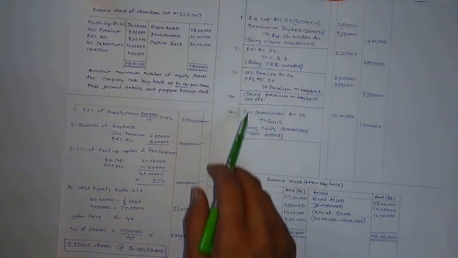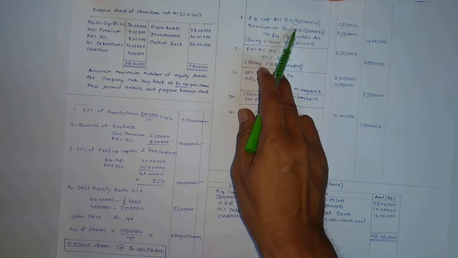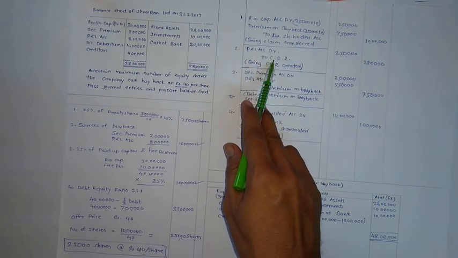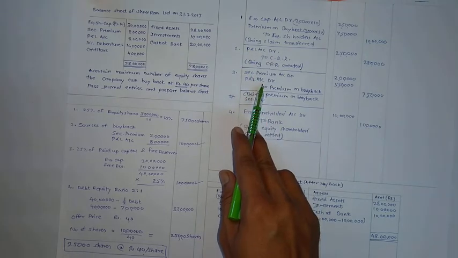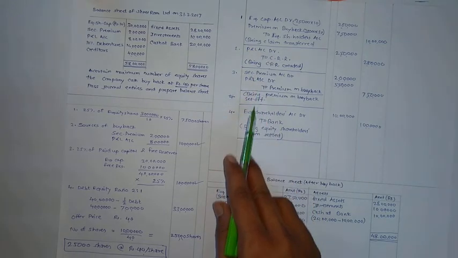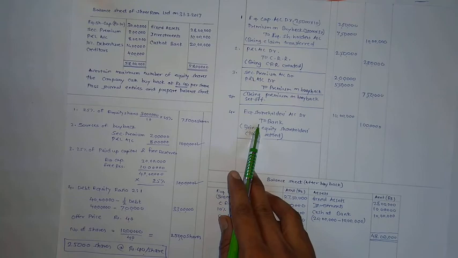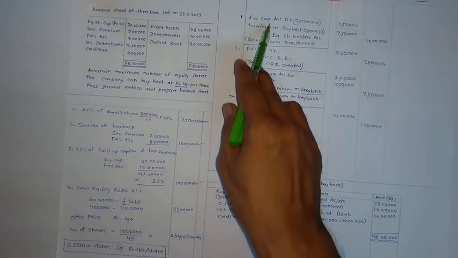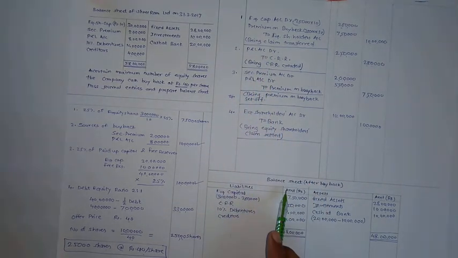Accordingly, these entries are passed for 25,000 shares buyback. First is claim transfer, next is creation of CRR, next is adjustment for premium on buyback, and last is claim settlement of equity shareholders. And after making all these adjustments, balance sheet is prepared. Tally amount is 48 lakh.